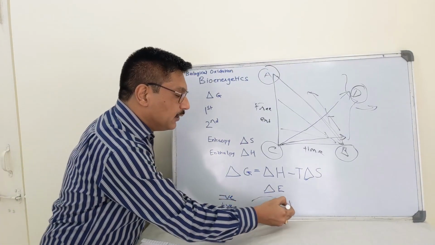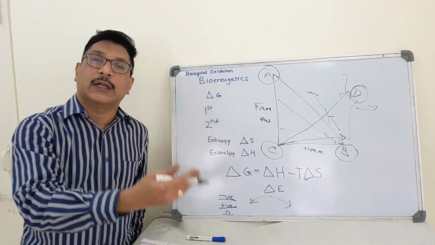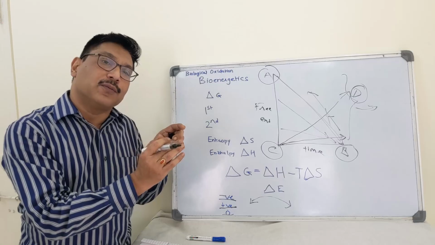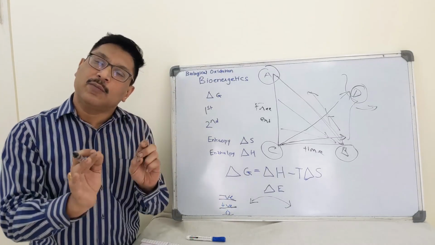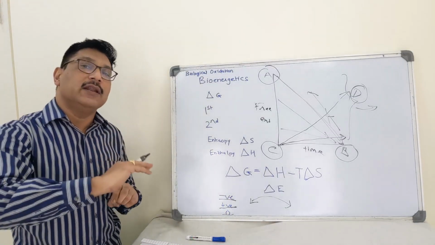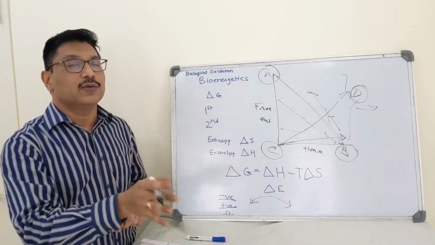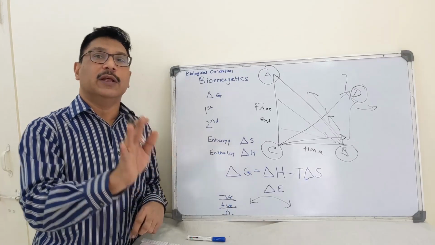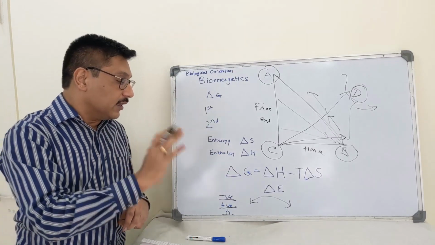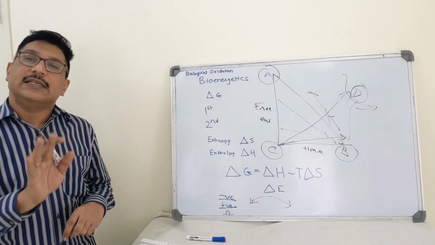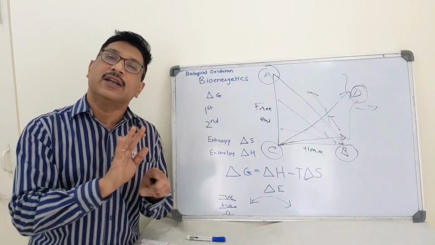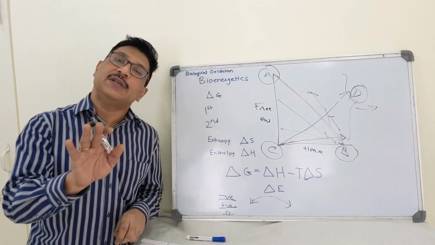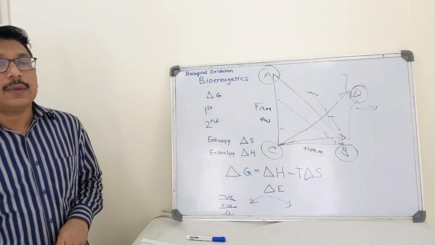Reactants are continuously transformed from one form to another, but the total number of reactants and total number of products remain the same, though interconversion is taking place continuously, and randomness of the system is very high at equilibrium. Still the net delta G is 0. That means the net energy change will be 0 and the system is said to be at equilibrium.